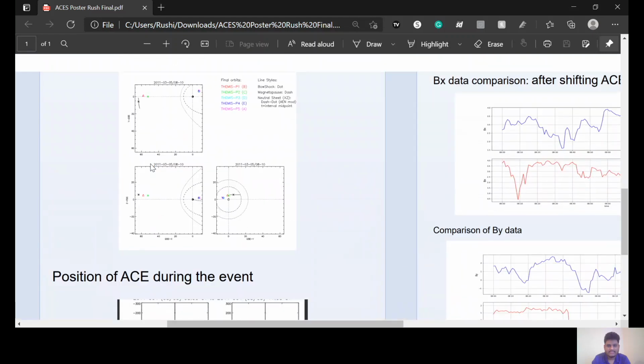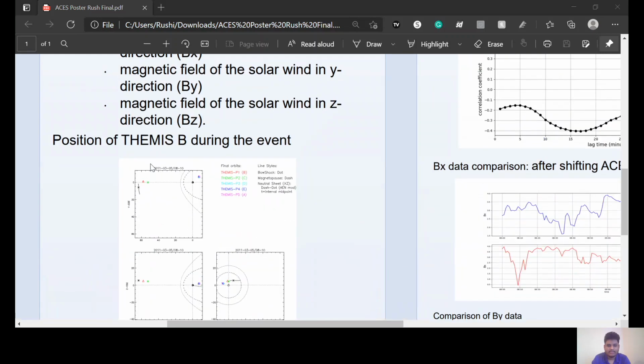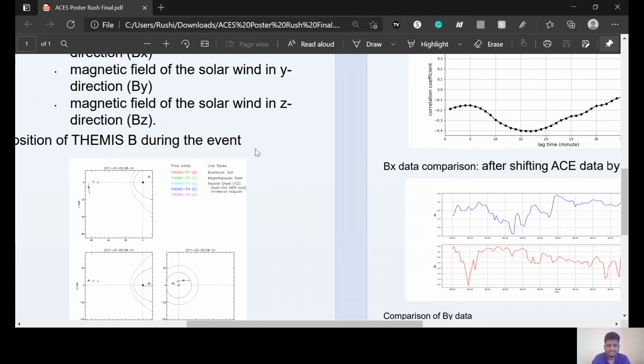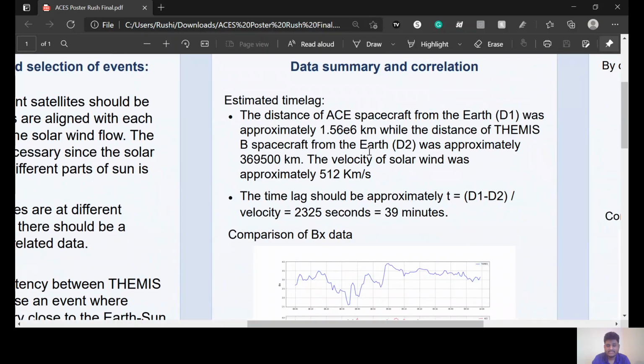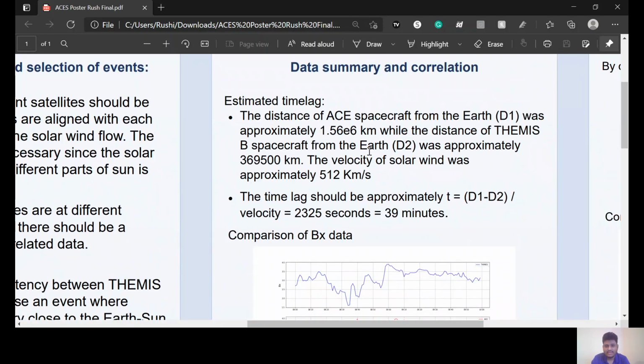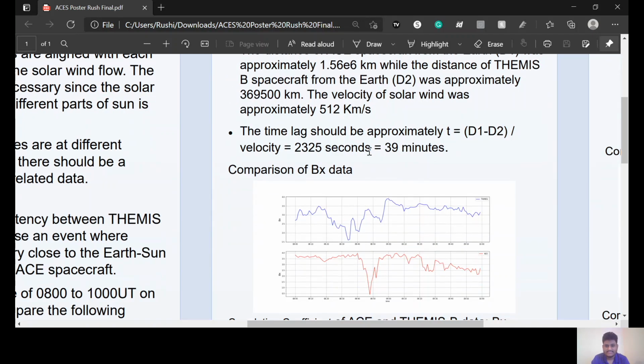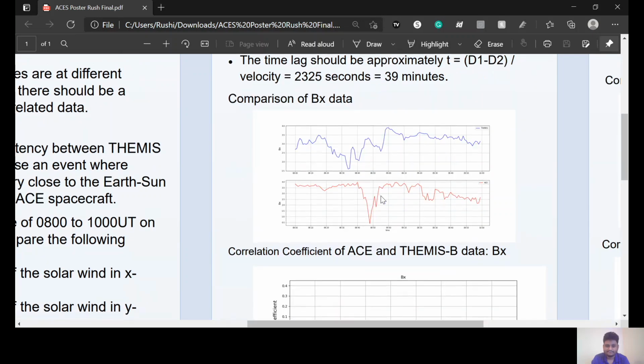To estimate the time lag and then compare the three properties of the solar wind, Bx, By, and Bz, we first estimate the time lag. To find that, we find the distance of the ACE spacecraft from Earth and the distance of the THEMIS B spacecraft from Earth. We subtract those distances from each other and divide by the velocity of the solar wind that we obtain from CDAWeb, which gives us our time lag, which in this case is 39 minutes.